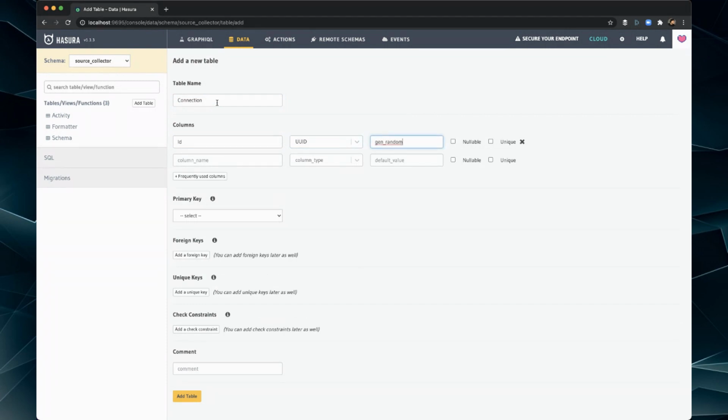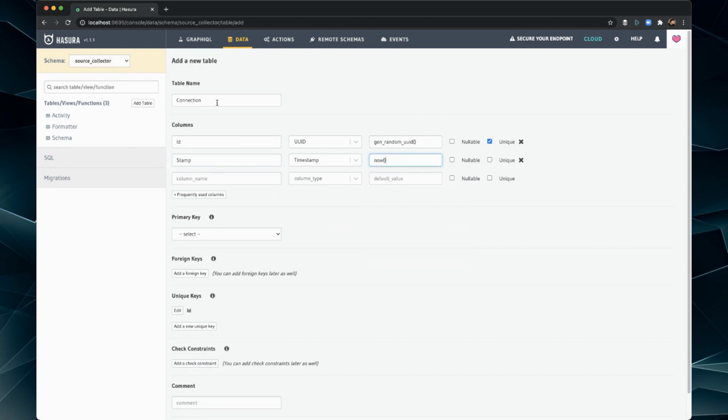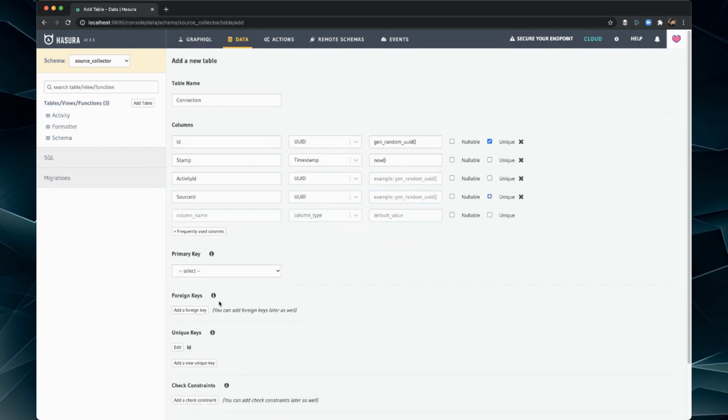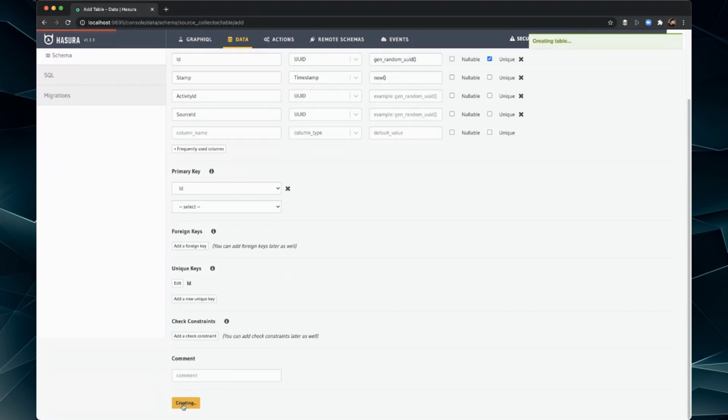UID, generate random UID, unique, then stamp. Call it a timestamp. Go with that default one. And then we're going to have activity ID. It's going to be a UUID. The relationship, you'll note, is not drawn yet. And we'll have a source ID, same thing. And the connection not drawn. We need the ID, primary key. We'll add that.